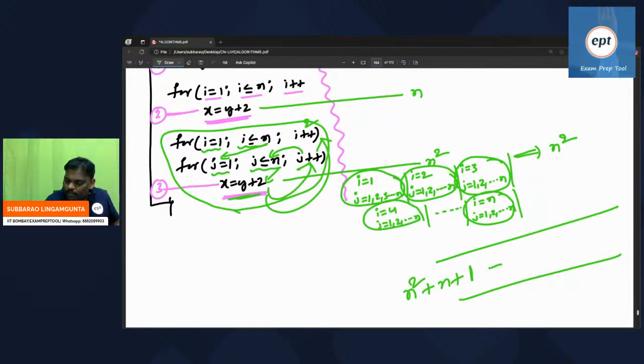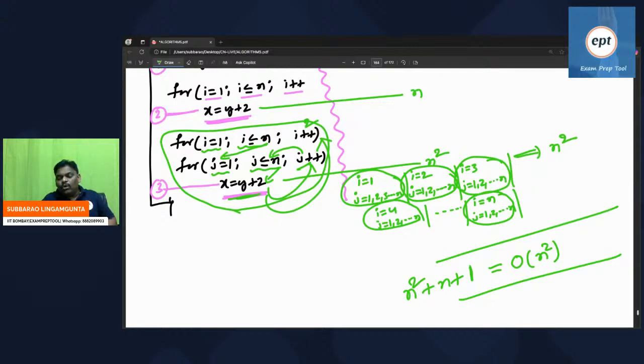But remember, this analysis is the approximate analysis. In n square plus n plus 1, the bigger one is n square. You can write big O of n square. The time complexity of this program is big O of n square. Whichever is bigger, you take that.